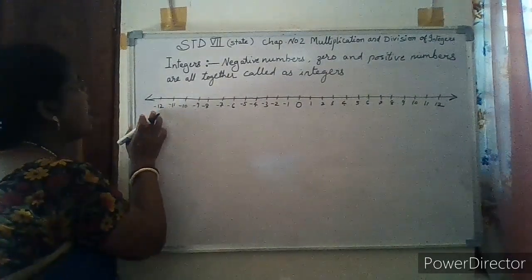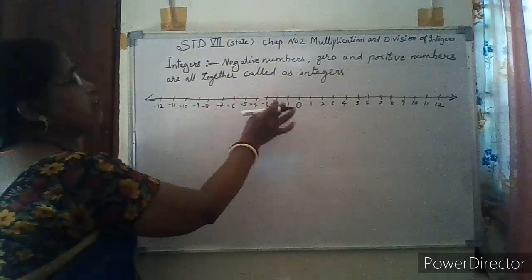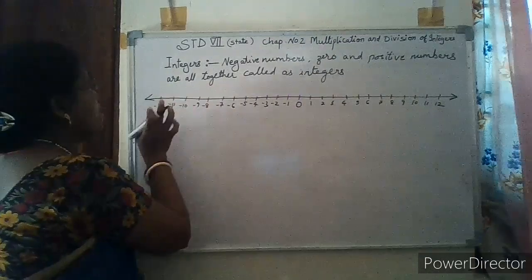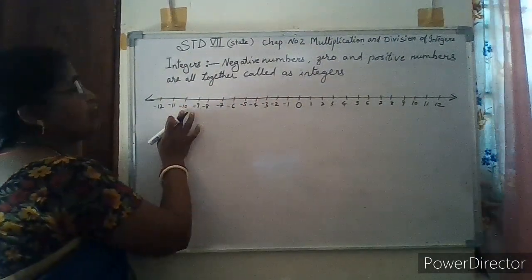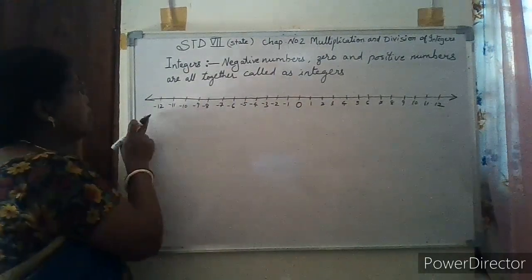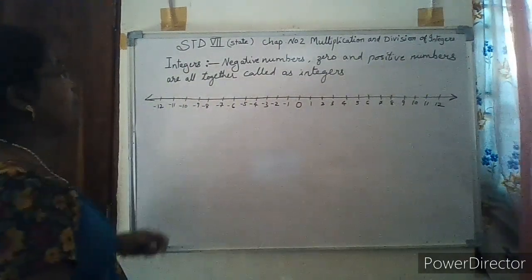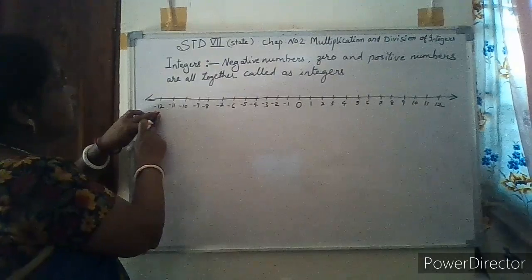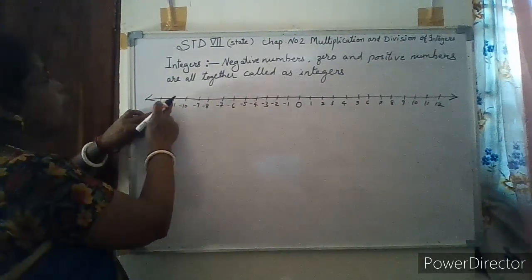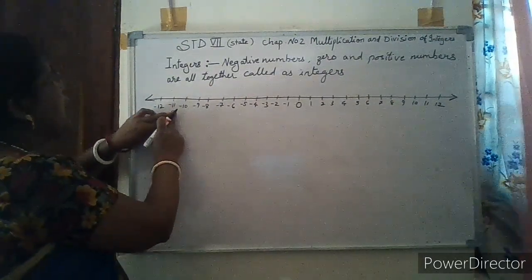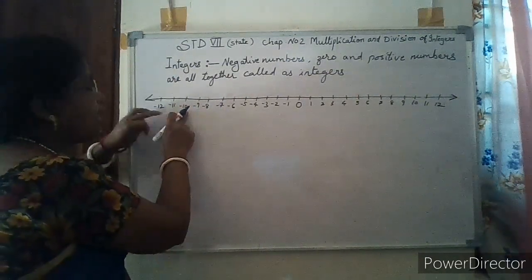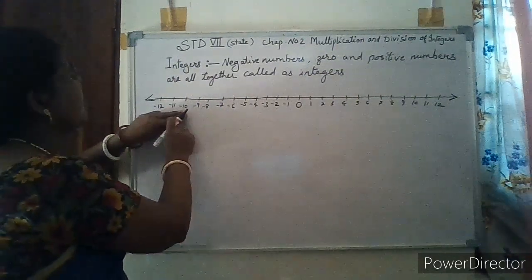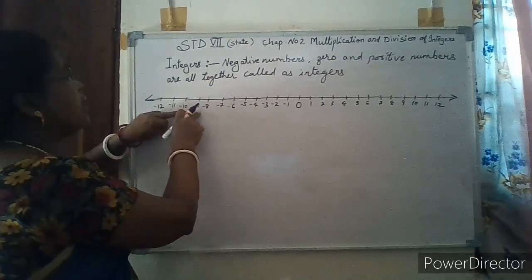Minus 12 is smaller than minus 1. Minus 11 is smaller than minus 1. Minus 10 is smaller than minus 1. When we compare, minus 12 is smaller than minus 11. Minus 11 is smaller than minus 10. Minus 10 is smaller than minus 9.